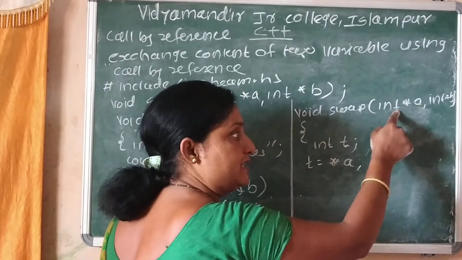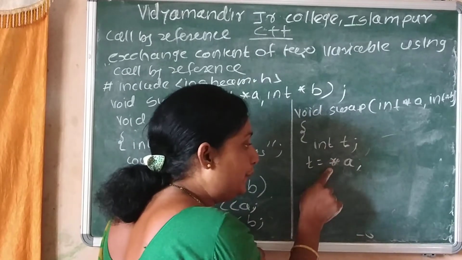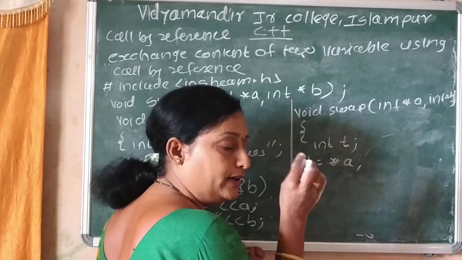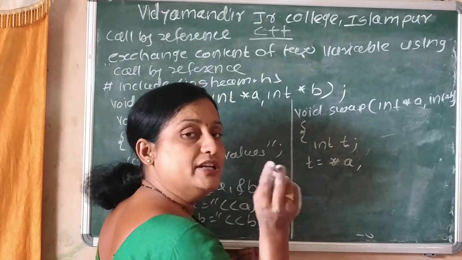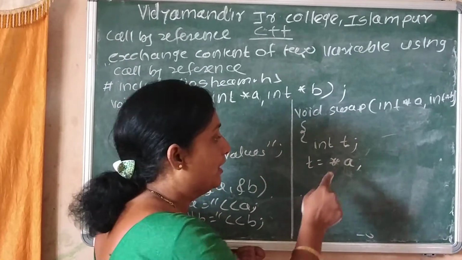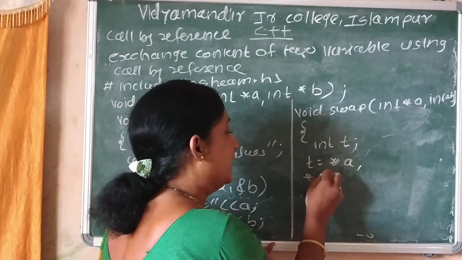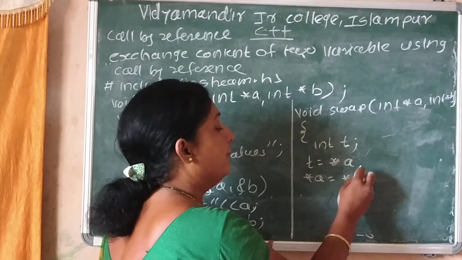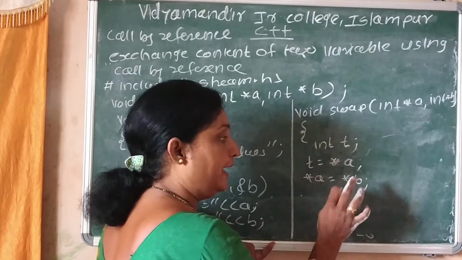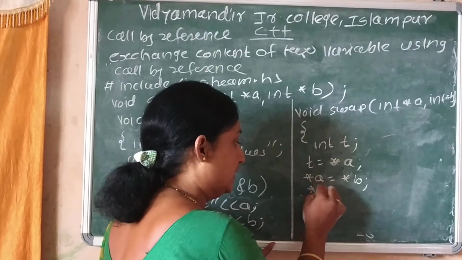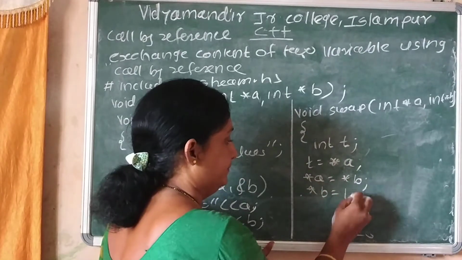If we write only a, it holds the address of an integer variable, but if we use star, it is considered the actual value. The value of a is assigned to the t variable. After that, a is assigned the value of b, so I write star a is equal to star b. Star b is equal to the value of a held in t.